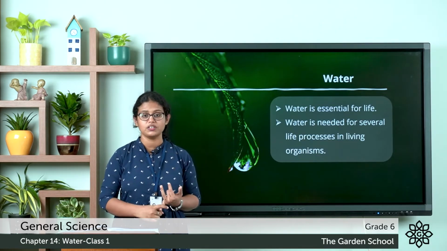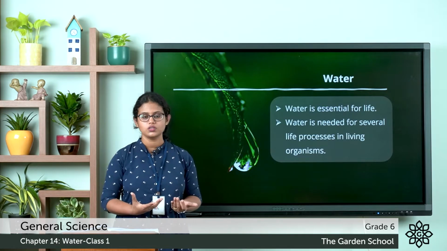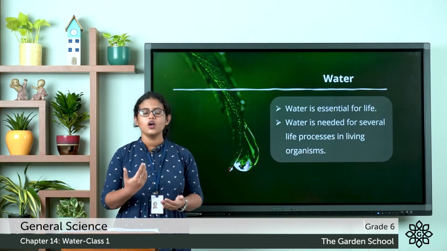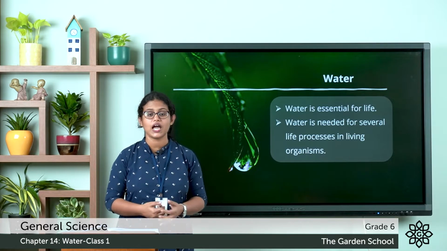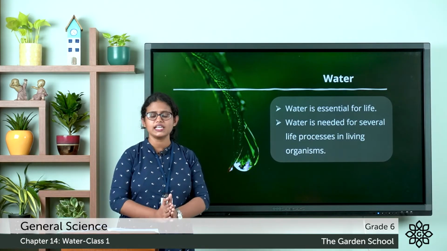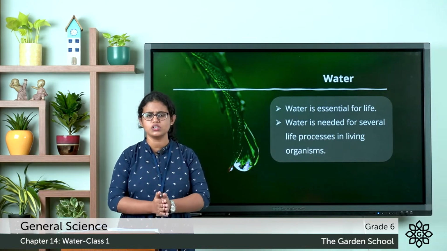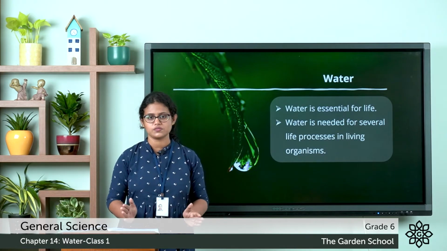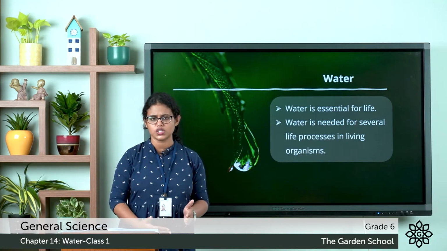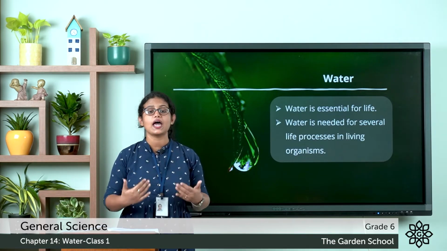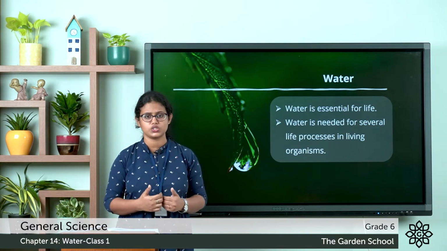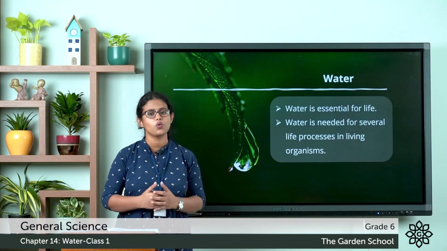For example, digestion of food needs water. For growing crops, we need water. For photosynthesis, plants need water. So we can say that water is essential for all living organisms, let it be plants, animals or human beings. All living things need water, and water is very essential. We cannot live without water.